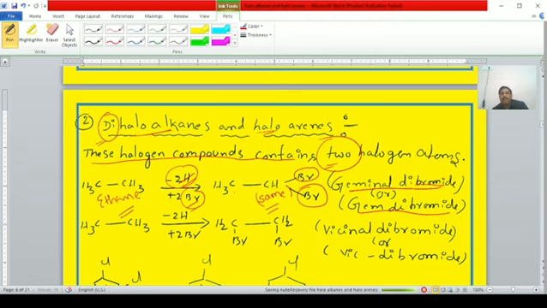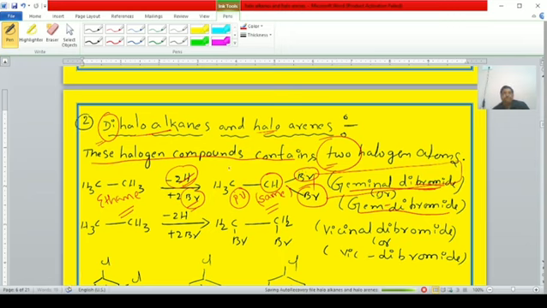The dihalogen compounds in which the two halogen atoms are present on the same carbon atom are known as geminal dihalides. When bromine is present, it is geminal dibromide, which can simply be called gem dihalide. Gem means the two halogen atoms are present on the same carbon atom. In the PU board examination, this question was given in one year: give one example for geminal dihalide. Sometimes they will ask especially for a particular halogen: give one example for geminal dibromide.